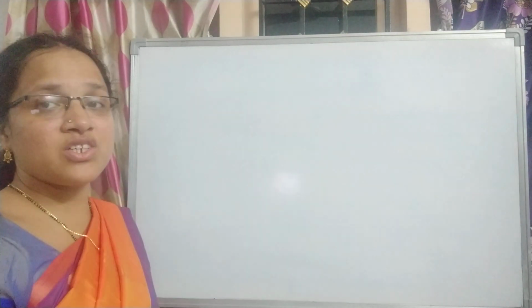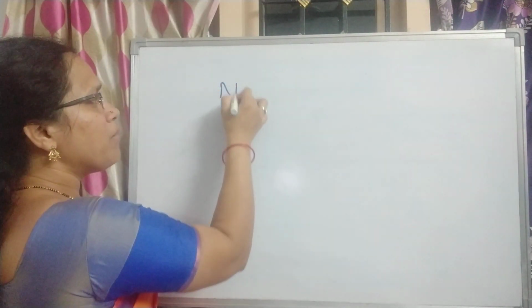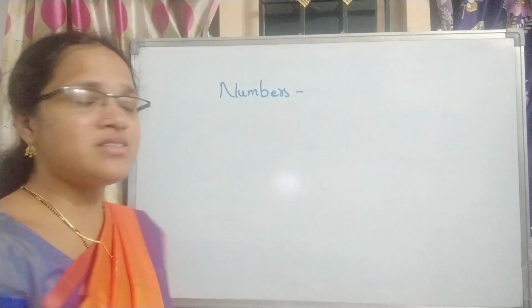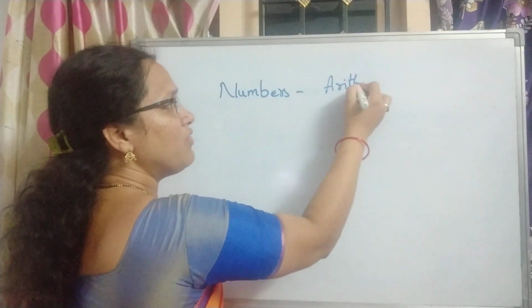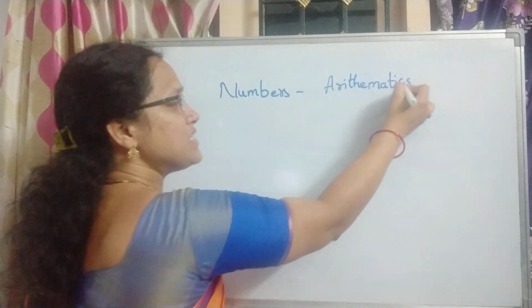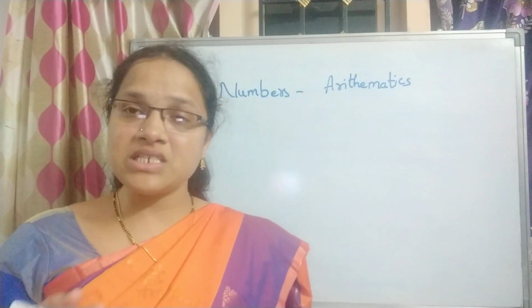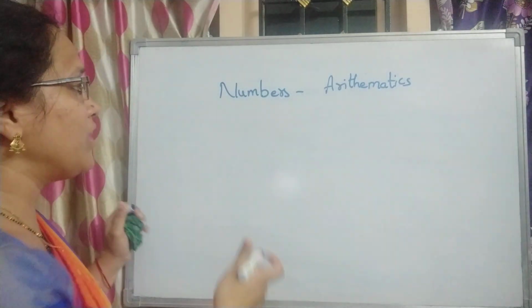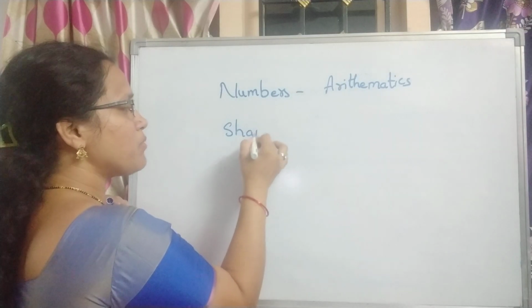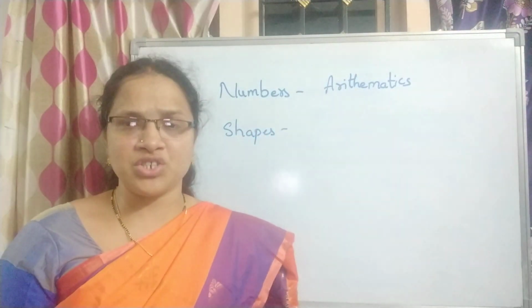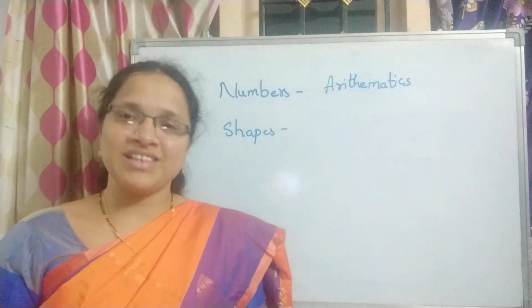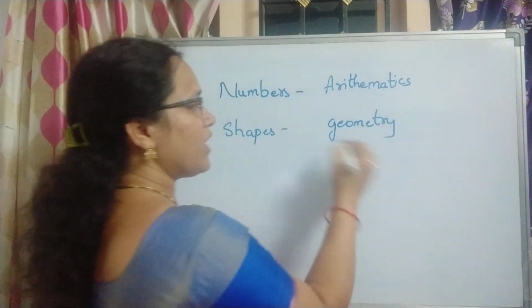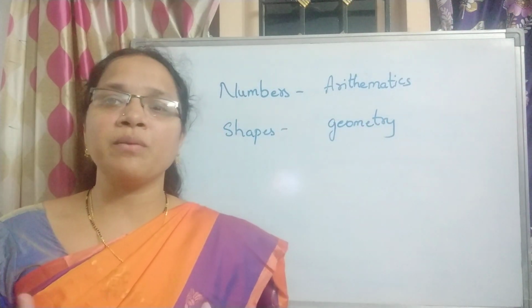So let me give a brief introduction about this. Suppose you are learning about numbers in maths. You usually call it arithmetic. Arithmetic is a branch where we learn about numbers, the basic arithmetic operations like plus, minus, multiplication and division. In a similar way, in one branch of maths we learn completely differently about shapes. So what is that branch called? Yes, it is geometry. In such a way, we have come here to learn about algebra.